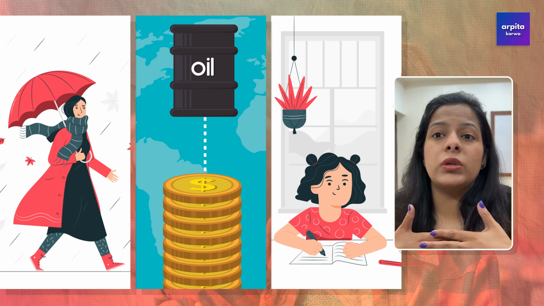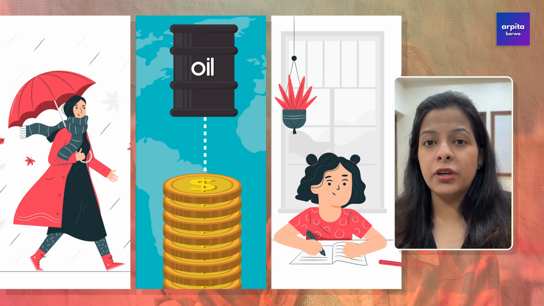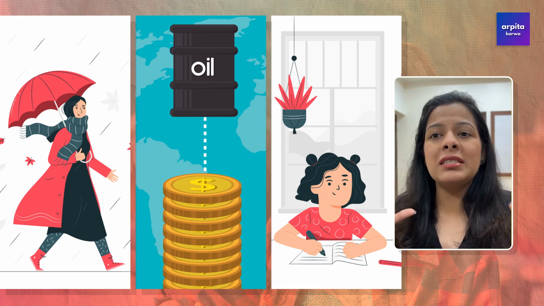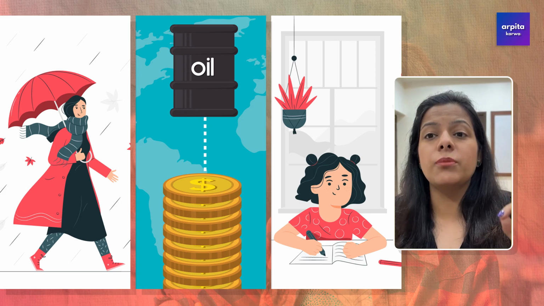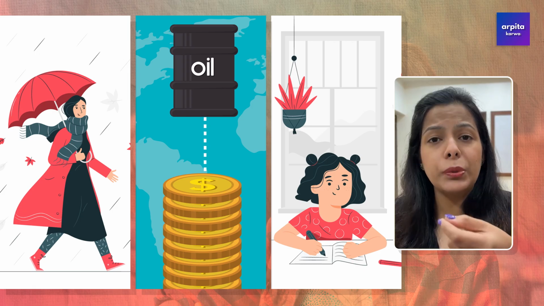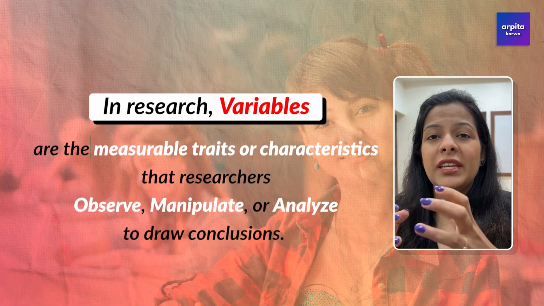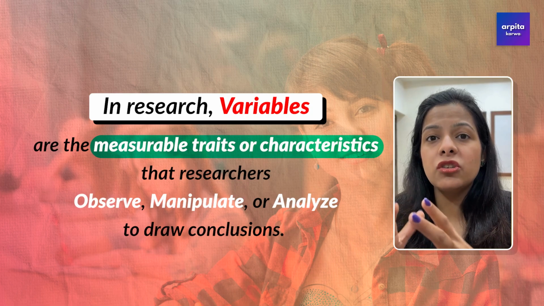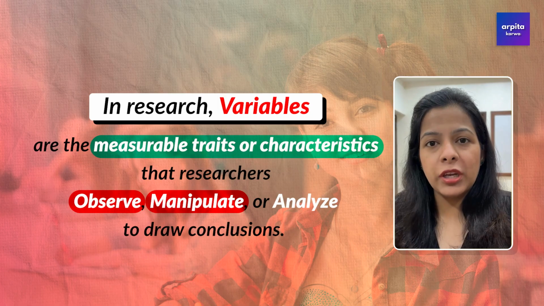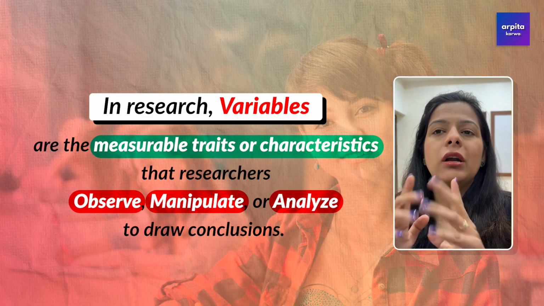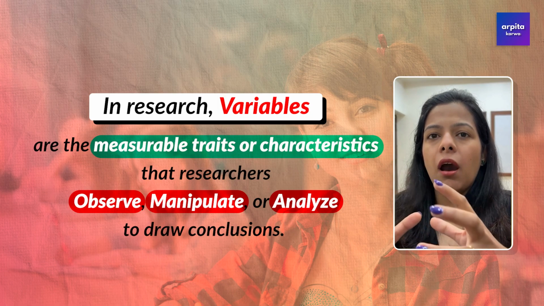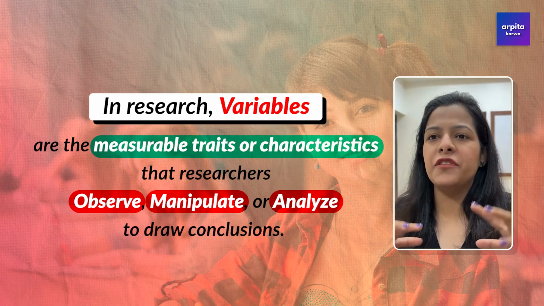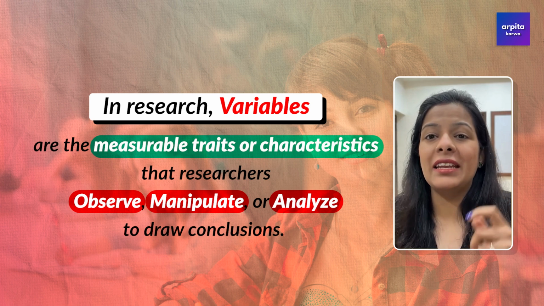Maybe I'm a person who can study for 70 hours per week. There can be another person who can study for just 25 hours. So this number of hours keeps on varying from situation to situation, from person to person. Now, in research, variables are measurable traits or characteristics that researchers observe, manipulate, or analyze to draw conclusions. They are the driving force behind any study, helping us understand different relationships, patterns, and effects.